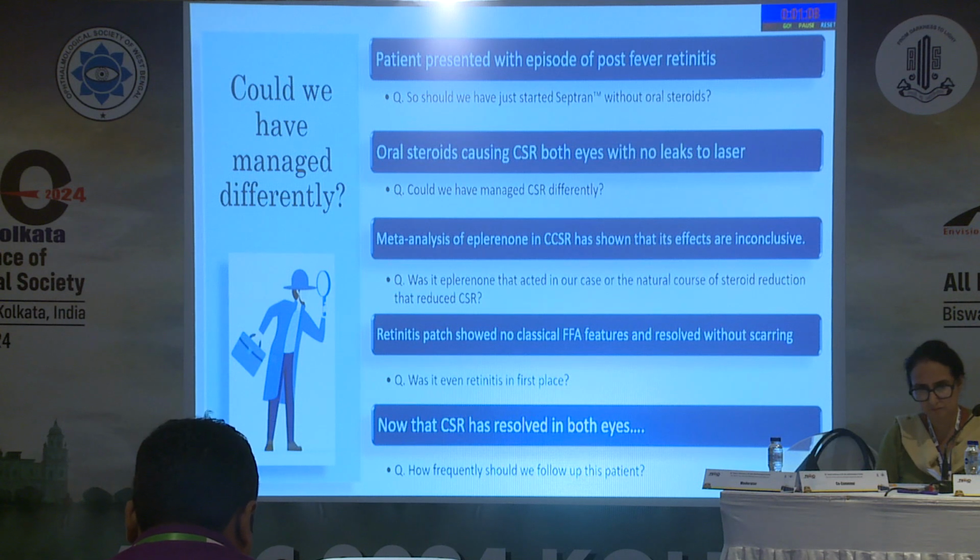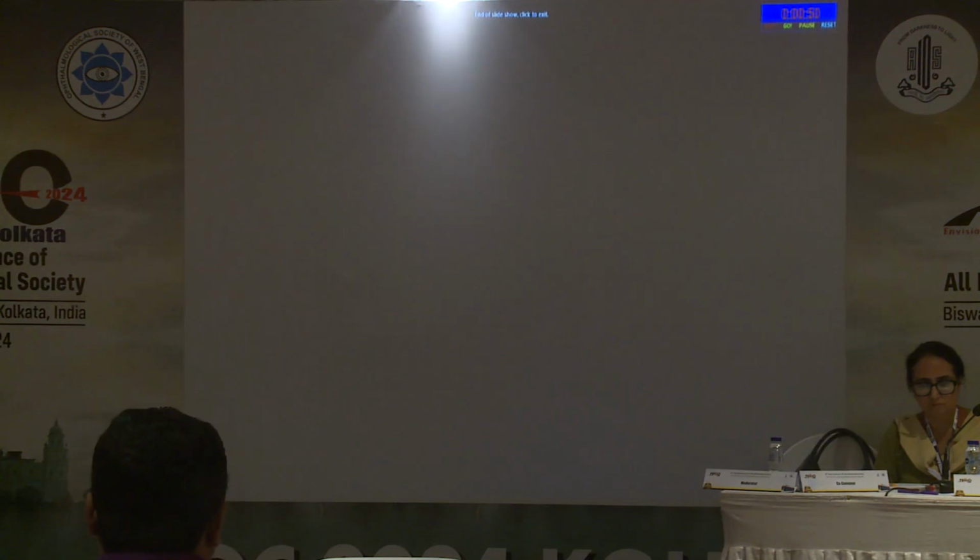Was it the eplerenone that acted in our case, or was that the natural course of steroid reduction which reduces CSR? Was it even a retinitis in the first place, because there was no vitritis, and although the surface hemorrhage reduced, we still are not sure whether it was retinitis, because it's such a localized patch in only one eye. And now that CSR is resolved, how frequently should we follow up this patient? These are some of the questions we are posing, and that's it. Thank you.